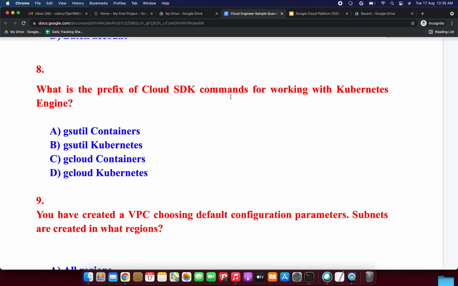So the correct command is gcloud containers. Kubernetes Engine used to be called Container Engine. gsutil is only used for working with Cloud Storage. So gcloud containers, option C, it is the correct answer. Next we will move on to the next question.